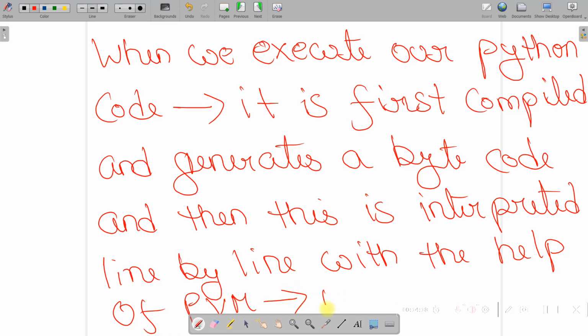What is this PVM? We call it Python Virtual Machine.